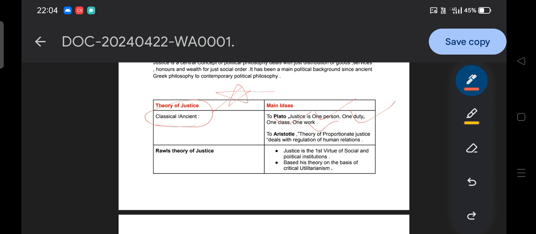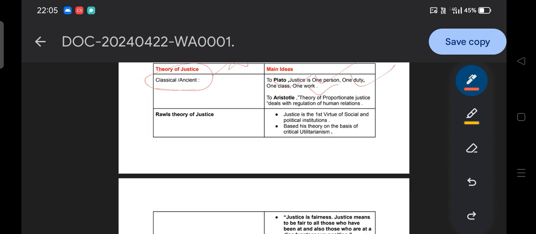We will discuss how the different classes were identified on the basis of education. If someone does not qualify the examination, they go into the producing class. If they do not qualify as a soldier, they stay in the soldier class, and then the philosopher class. So each person will do their activity according to their reason and appetite. We just need to remember that this statement belongs to Plato.